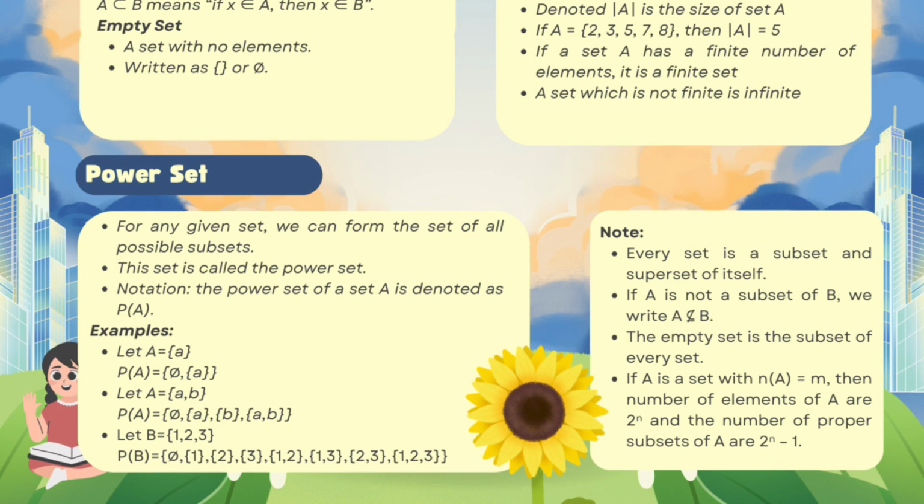So what is a power set? For any given set, we can actually form a new set that contains all possible subsets of the original set. This new set is called the power set. We usually write it as P(A), where A is the set.